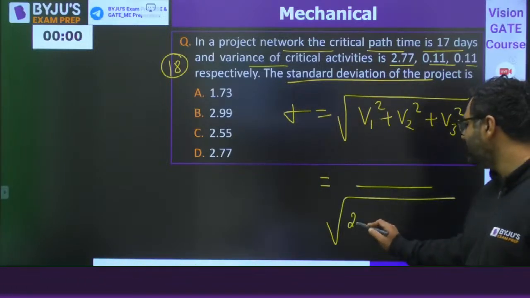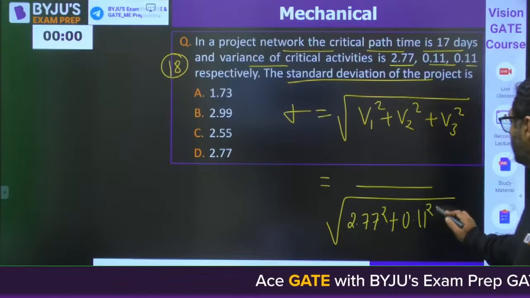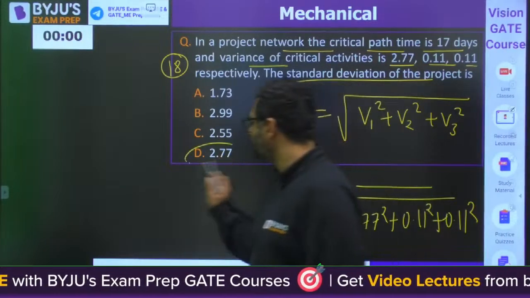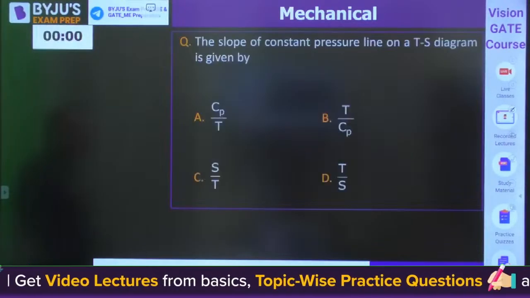Variance 1 is 2.77 ka square plus 0.11 ka square plus 0.11 ka square. Okay, the answer will be D for this. Very good. Moving further, guys, to question number 19.